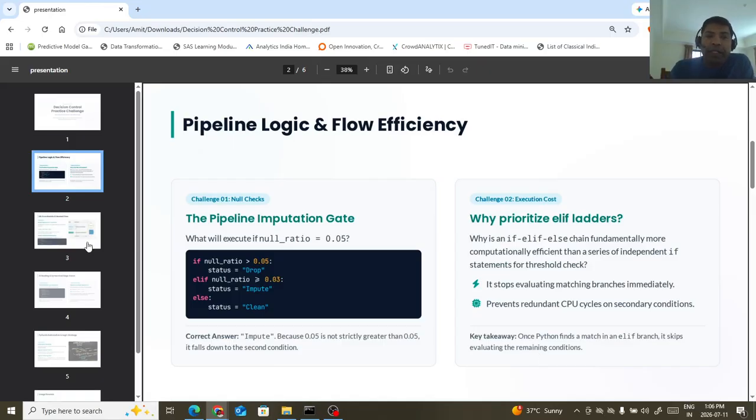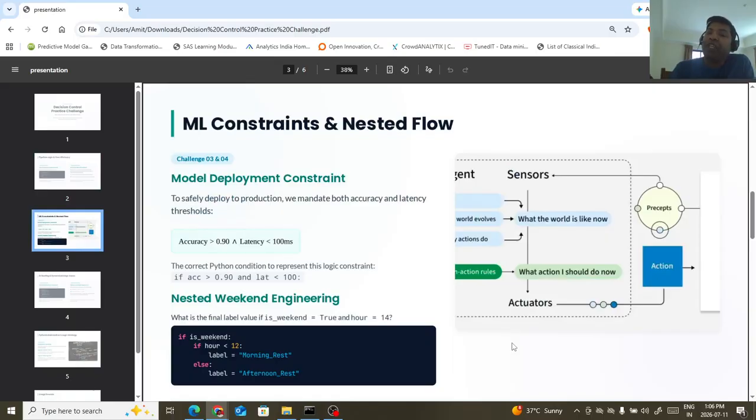Okay, next is ML constraint and nested flow, right? This is a very important stage, okay. Of course, model deployment constraints are, let's say, the model accuracy is more than 90% and the latency is less than 100 milliseconds.